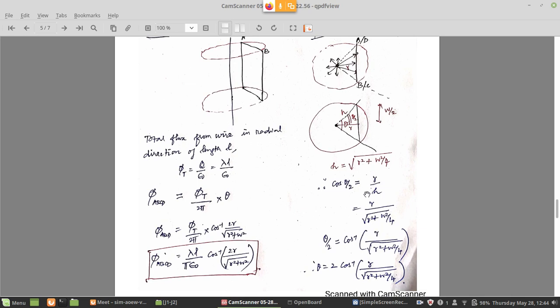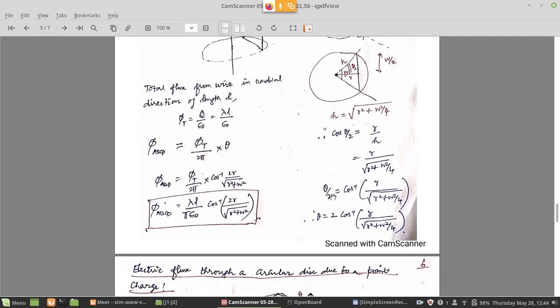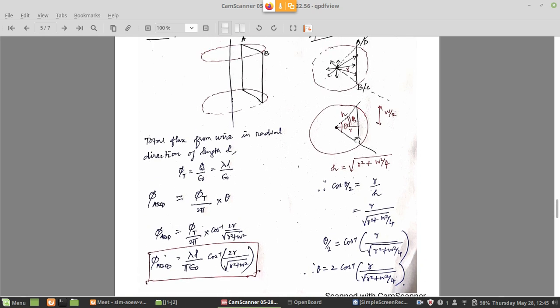So we are dividing r by the square root of r square plus w square by 4 to get cos theta by 2. If you want theta by 2 alone, it is cos inverse of r by square root of r square plus w square by 4. Therefore theta, the total angle through which flux is emitted, is 2 cos inverse of r divided by square root of r square plus w square by 4. So this is how you can understand through what angle the flux is emitted from the wire.